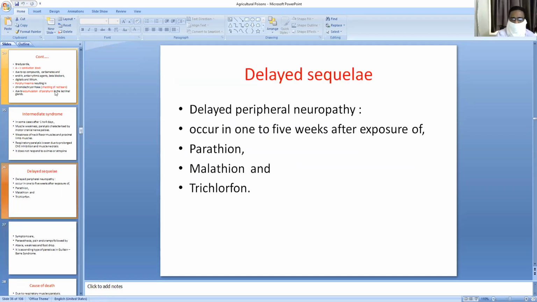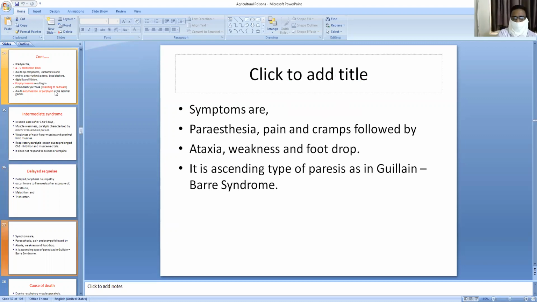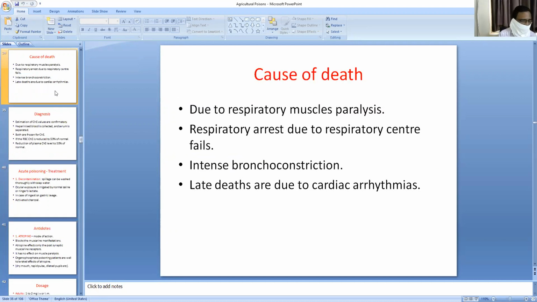In delayed sequelae, the main point is that ascending type of paralysis, like Guillain-Barré syndrome, will be seen. This is the important point. What is the cause of death?